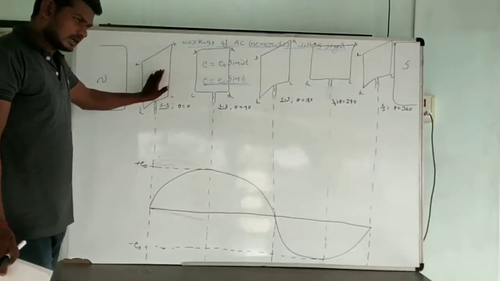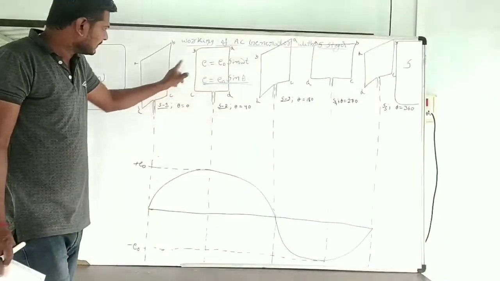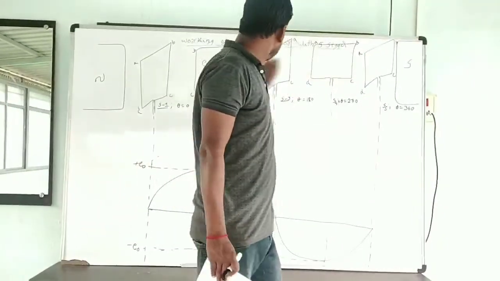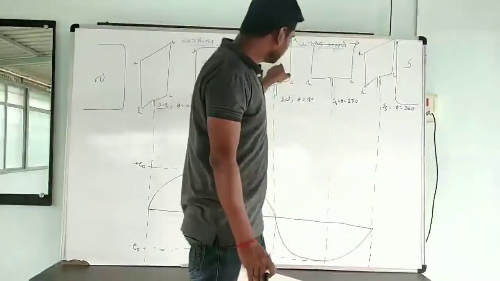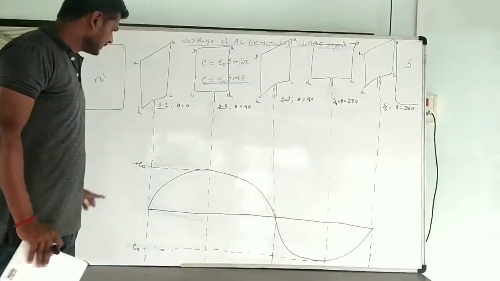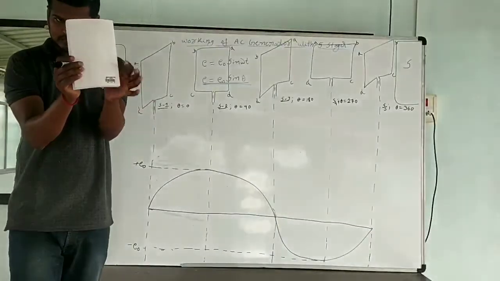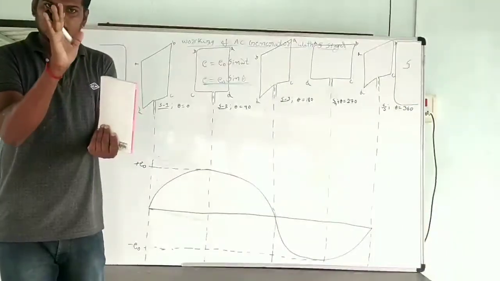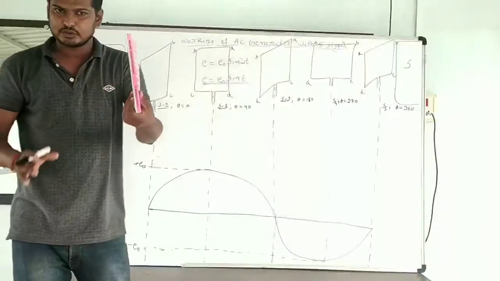There will be two strong magnetic poles, north and south. I am going to place a coil. Based on the rotation of the coil, I am going to make five stages: 0 degree, 90 degree, 180 degree, 270 degree, and 360 degree. First, it will be simple. The plane of the coil is perpendicular to the field.